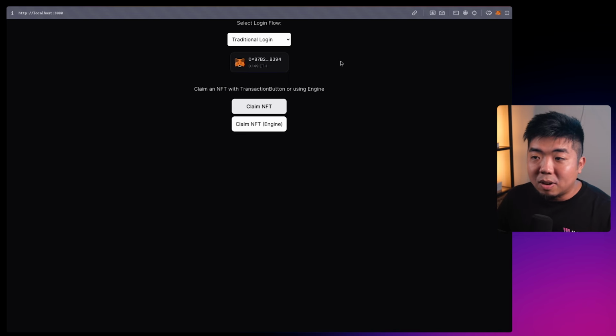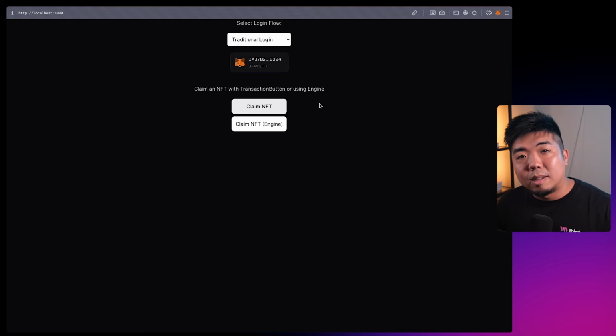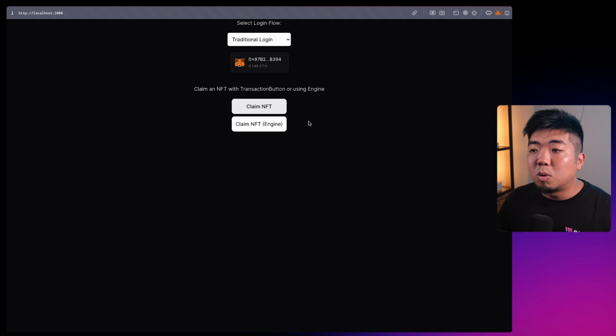Then on top of that, when you need to claim a token or something, you're brought up with a pop-up that you might not be familiar with and might have a bunch of things on top of it that you might not understand. So this traditional way of us using Web3 applications and onboarding users, while it makes sense to most of us who are familiar with all of this, it can be very intimidating and daunting to users who have never seen this stuff before in their life.